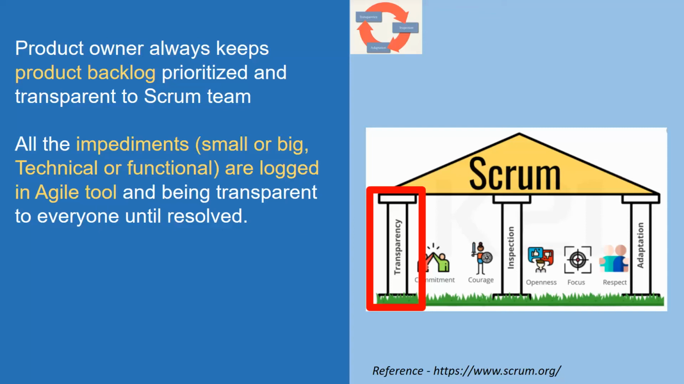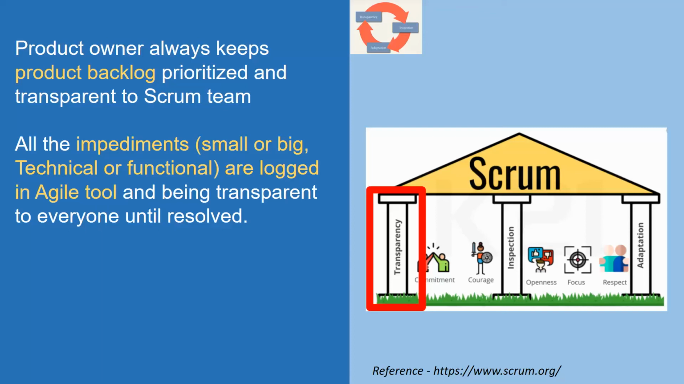So again, going back to my reference of single source of truth, everything is available at that single source of truth, and anybody at any point of time can go and check that information. What is happening? What are the impediments? How are they getting resolved? The key to success is to make sure that all these details are present in your single source of truth, which can be any Agile tool.